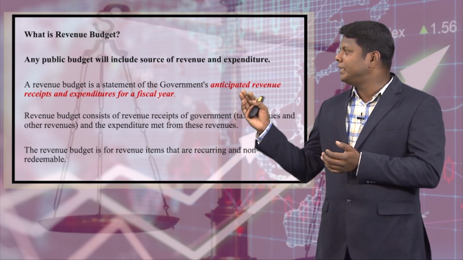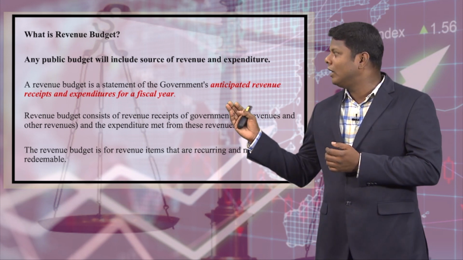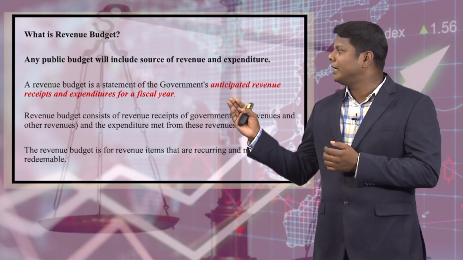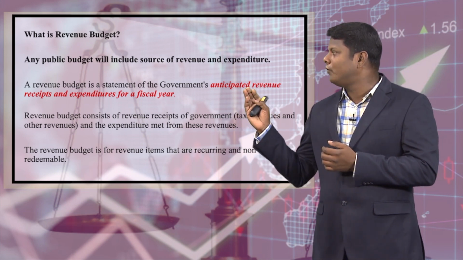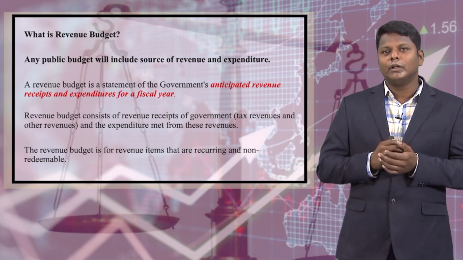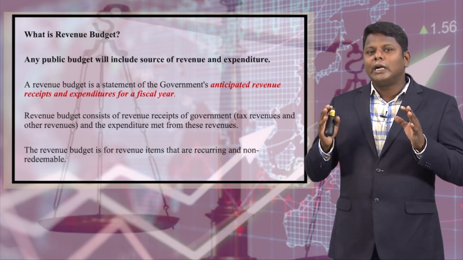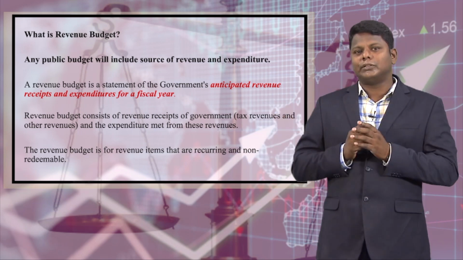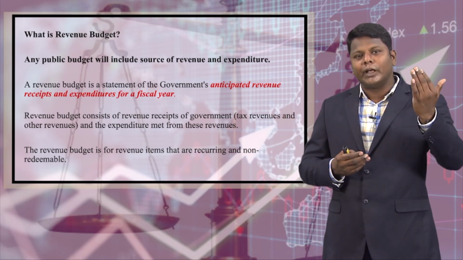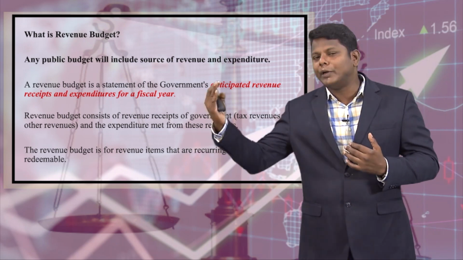A revenue budget is a statement of the government's anticipated revenue receipts and expenditure for a fiscal year.